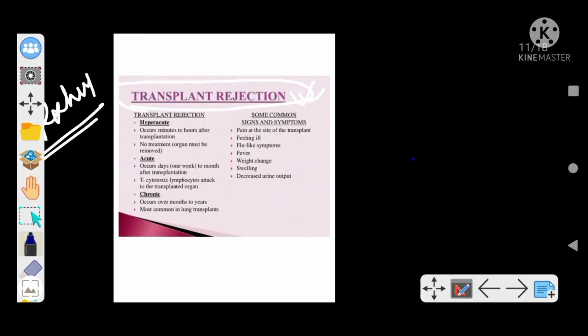So first we will see the signs and symptoms, very important. This is a transplant rejection case. We have to first identify that there will be pain at the site of the transplant, ill feeling, flu-like symptoms, fever, weight change, swelling, and very important, decreased urine output, right? And the rejection types: hyperacute occurs minutes to hours after transplantation, no treatment, the organ must be removed then and there on the OT table itself, right?